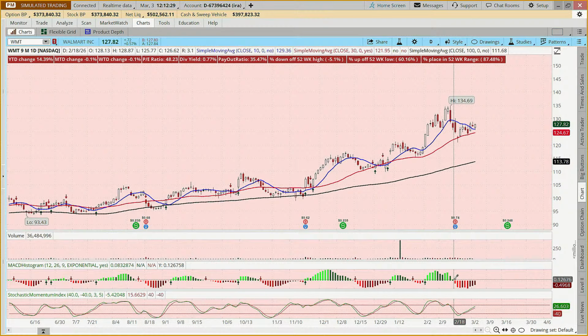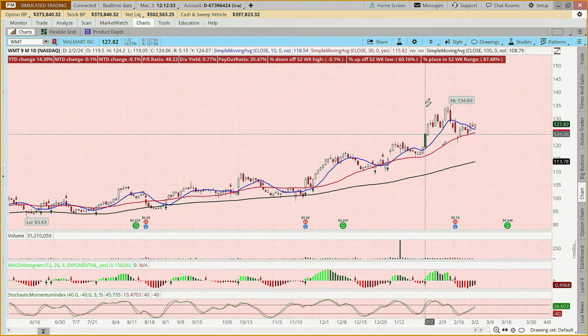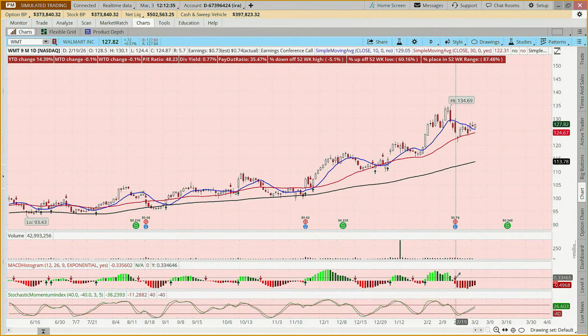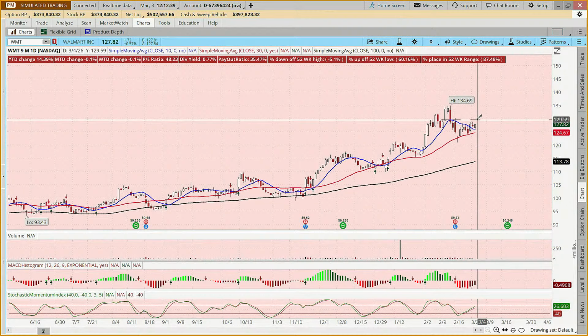Now, the MACD tends to be a lagging indicator. So even though we have a sell signal here, and this is now back above the 30-day and is moving up bullishly, we don't have the next buy signal necessarily on the MACD.